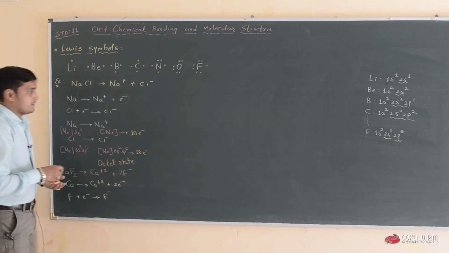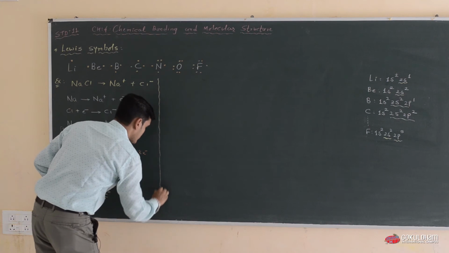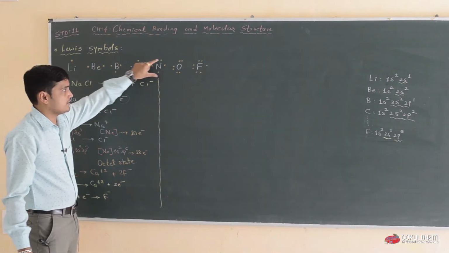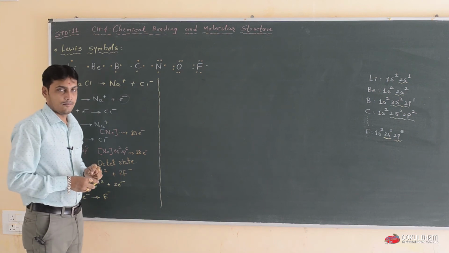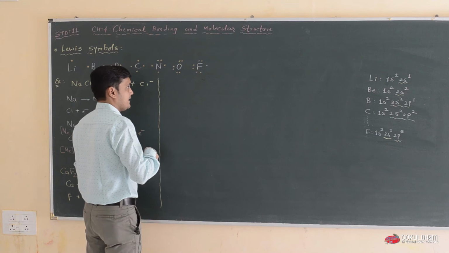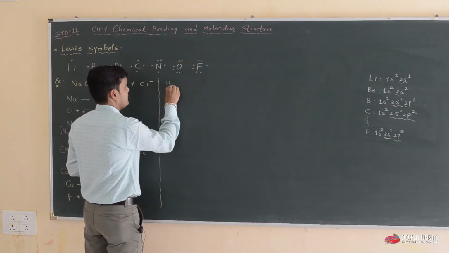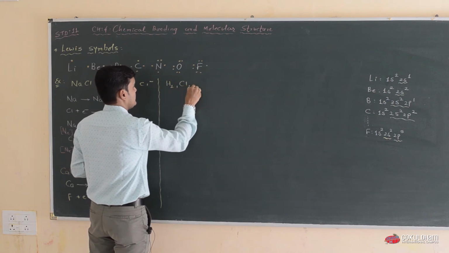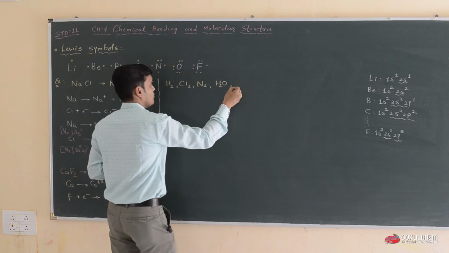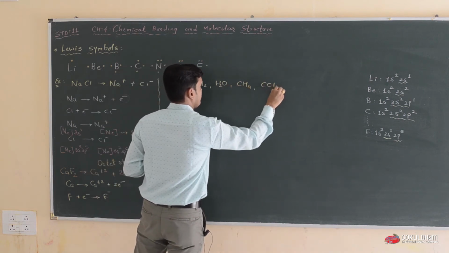Okay. Now we are going to discuss the rule of this symbolic formation. This Lewis structure we can use in the explanation of molecules like H2, Cl2, N2, H2O, CH4, CCl4.